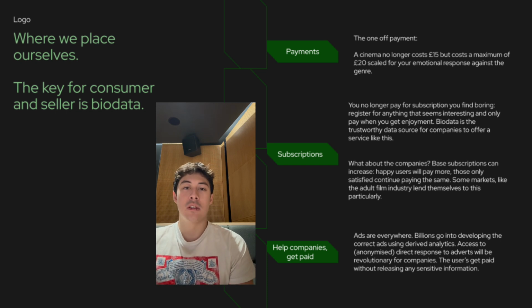The first is the idea of one-off payments. So for example, if you go to the cinema now, you might pay £15 for a ticket, but we're saying that you might have a cap of £20 and you're only going to pay for the amount of enjoyment you get for the film that you watch. So for example, if you watch a horror movie, you would only pay for how scared you felt or how much you enjoyed that movie.